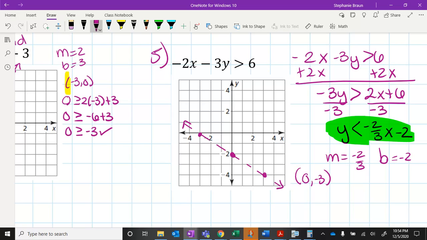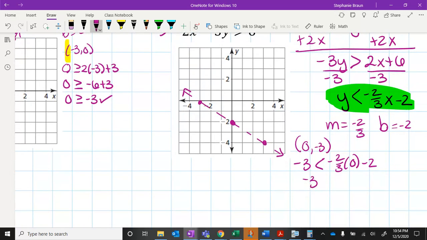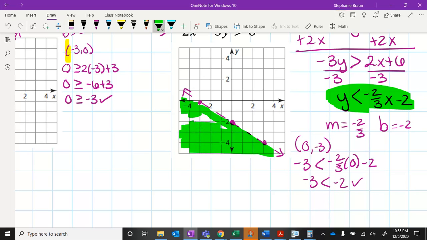You can plug your point into either the original inequality or the one where you isolated y. It's really up to you. I'm going to do it in my y is less than. So -3 is less than -2/3 times 0. This is why I like using zeros. Things will simplify. -3 is less than anything times 0, 0 minus 2. Is -3 less than -2? It is. So that checks again. So then highlight, or you do stripes, whatever, something to shade this region. That's how it goes.